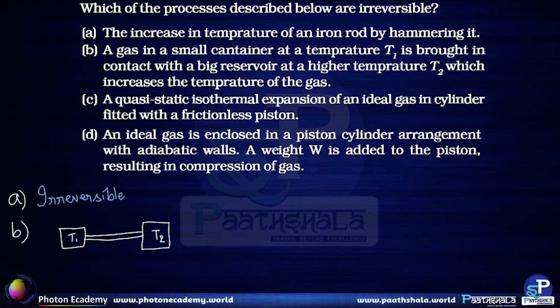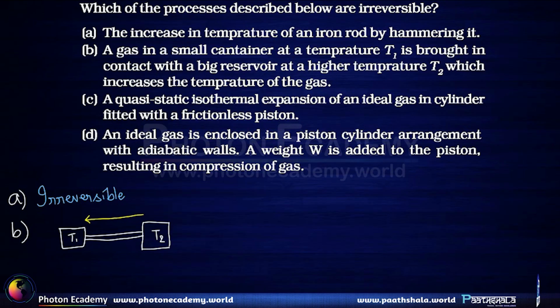Here T2 is greater than T1 and the heat flows from the reservoir to the container, and this leads to an increase in temperature of the gas in the container. This is an irreversible process because heat always travels from higher temperature to lower temperature, and this heat cannot be reverted back. So therefore option B is also an irreversible process.